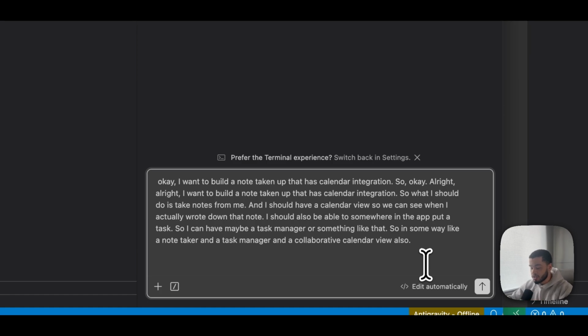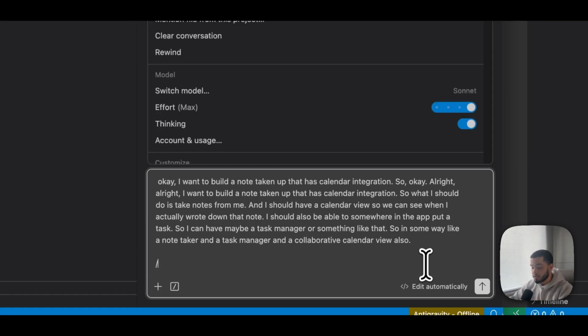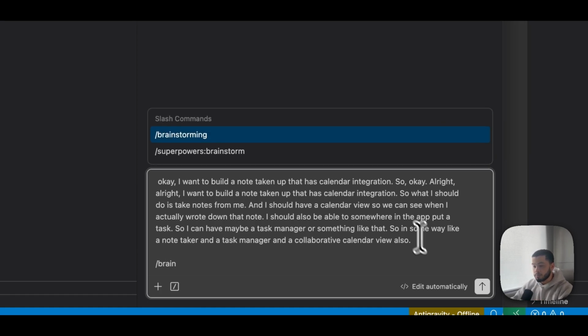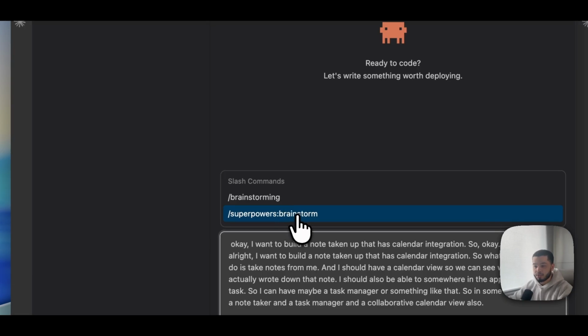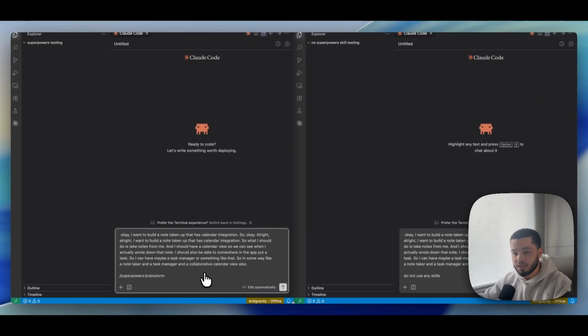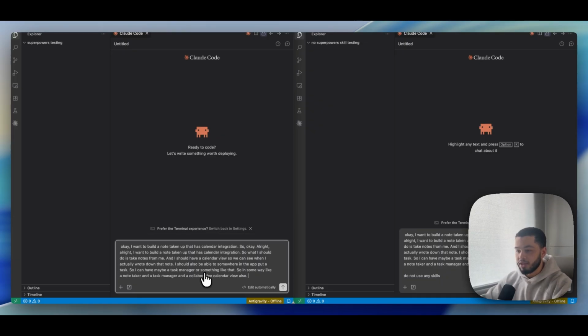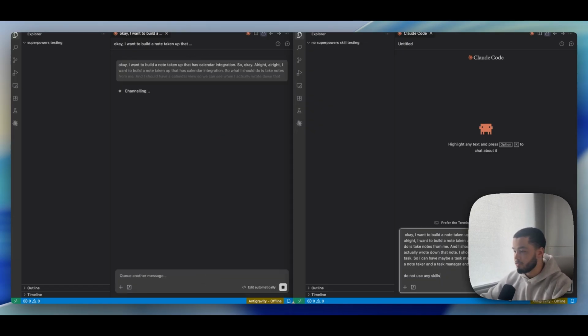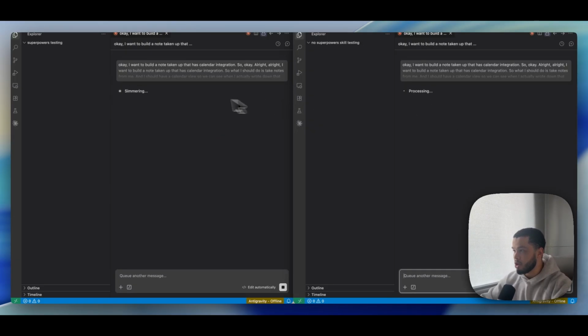If it didn't trigger it, then I could manually trigger it over here by typing / and then brainstorm. And you can see now the superpowers brainstorm skill, where I could press that and send this off, and it would manually force it to trigger the brainstorming skill. Now let's jump out here. Let's send this message off. Let's also send this message off over here, and we should see two different types of outputs.